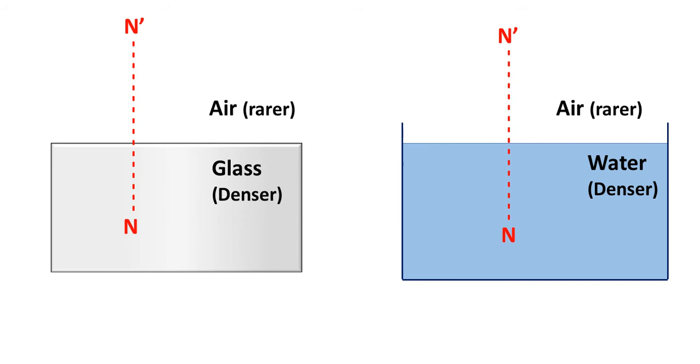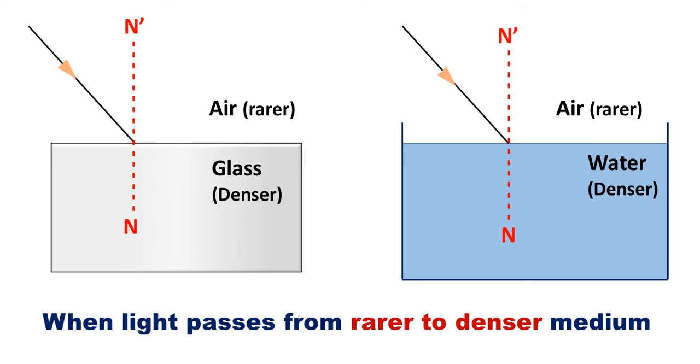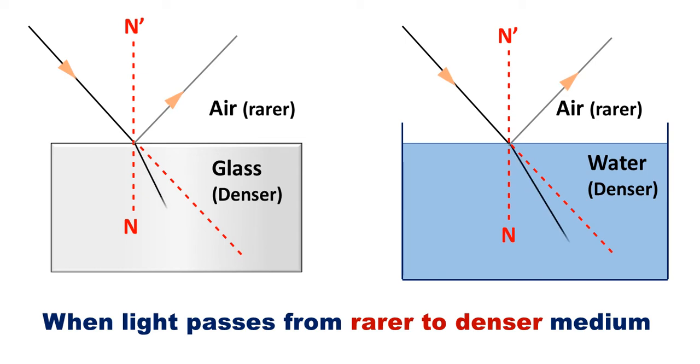Now let us see when the light travels from a rarer medium to a denser medium. So suppose the light is incident on the surface of air and glass, and air and water. So air is the optically rarer medium, and glass or water are optically denser mediums. So when light travels from a rarer medium to a denser medium, this should be the path of the light ray, but it bends. It is partially reflected. We are not going to focus on the reflected ray. It bends towards the normal.